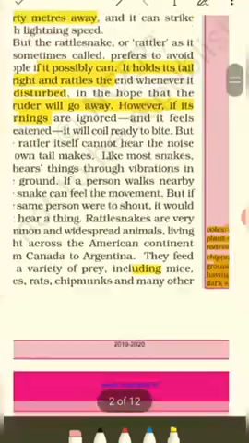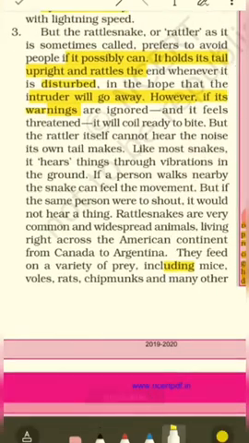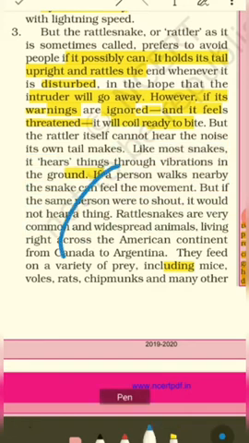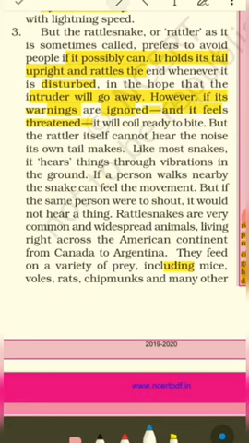Clear? However, if its warnings are ignored and it feels threatened, so if you ignore its warning and the snake feels, oh, there is danger, what does it do? It will coil ready to bite. So it will coil its body. Okay, it will circulate or coil its body. It will move its body into the form of a coil and get itself prepared in order to launch an attack.